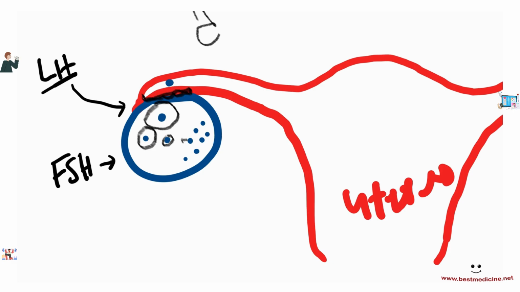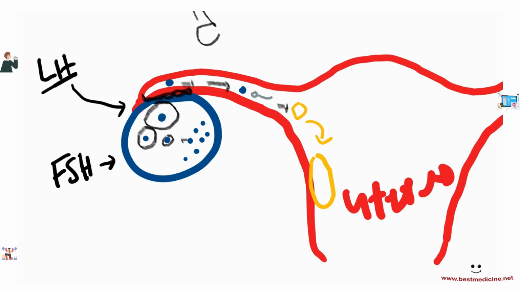It has released the egg into the fallopian tube. So that is the function of LH, to cause the follicle to rupture, releasing the egg into the fallopian tube. This egg now is going to start moving along, eventually reaching the sperm. So the egg is going to glide along, probably here, and then here probably a sperm will come in and fertilize the egg. And once this egg is fertilized, then you would get a zygote, right? So here's a zygote, and then this zygote eventually will become bigger and be implanted in the uterus.